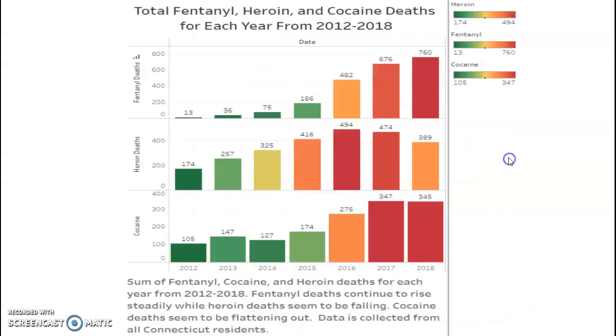This graph shows the amount of deaths for fentanyl, heroin, and cocaine within the 6-year span to see if there was anything trending downward or upward, and it is shown that fentanyl is trending upward, while heroin has trended upward and now is slowly declining, and cocaine has flattened out a little bit over the 6-year span.